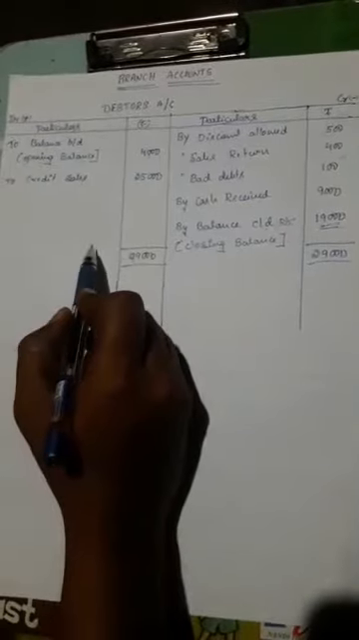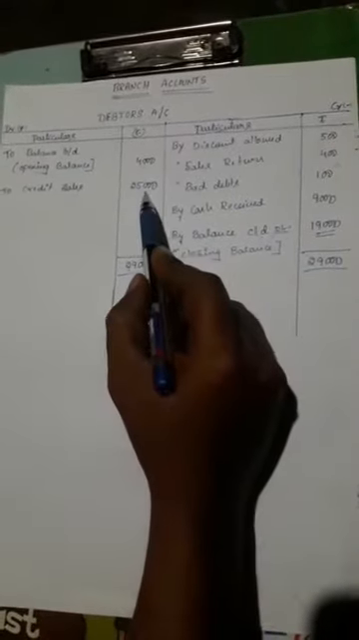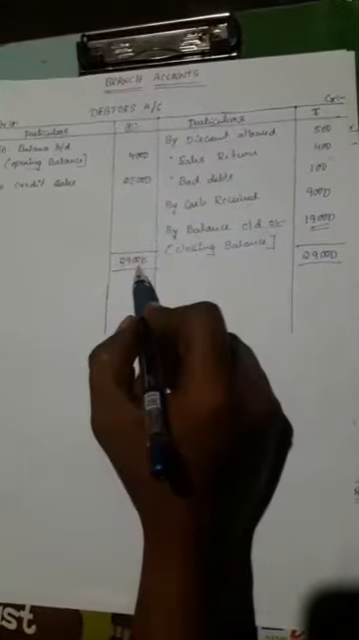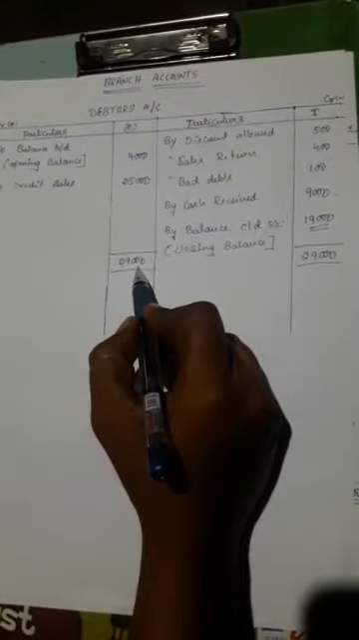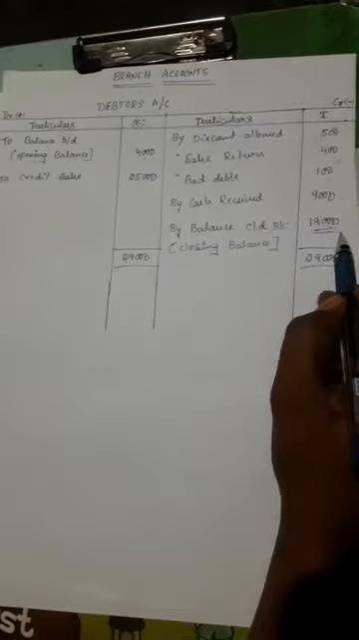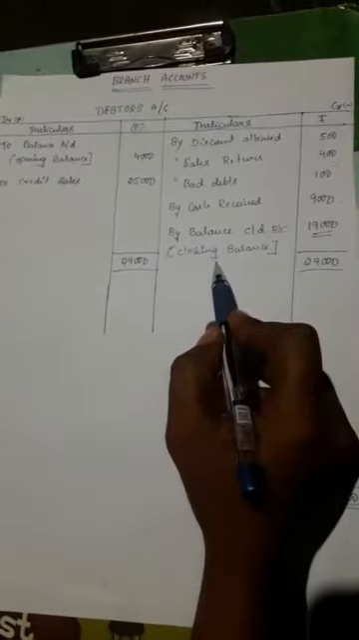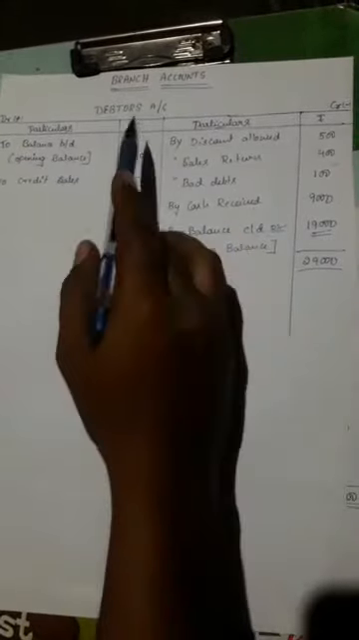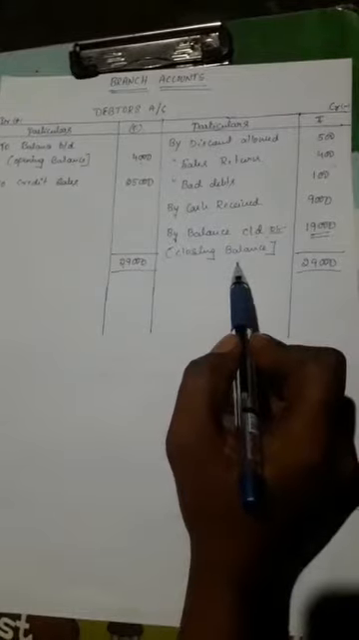First, total the debit side: 25,000 plus 4,000 is 29,000, which is higher. The balancing figure is rupees 19,000, that's called the closing balance of the debtors account. That's our debtors account. Now, the branch account.